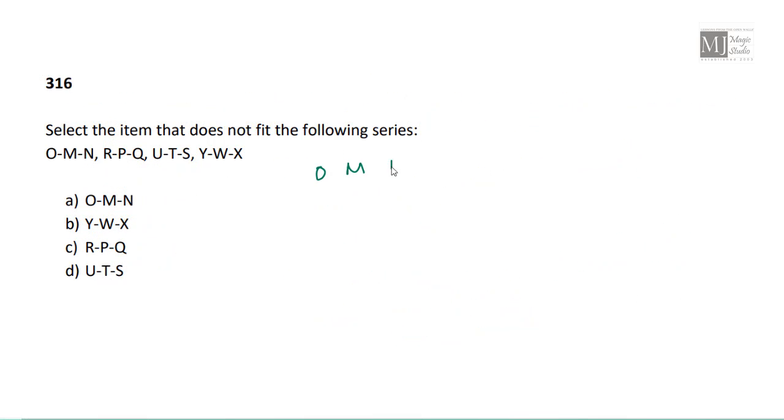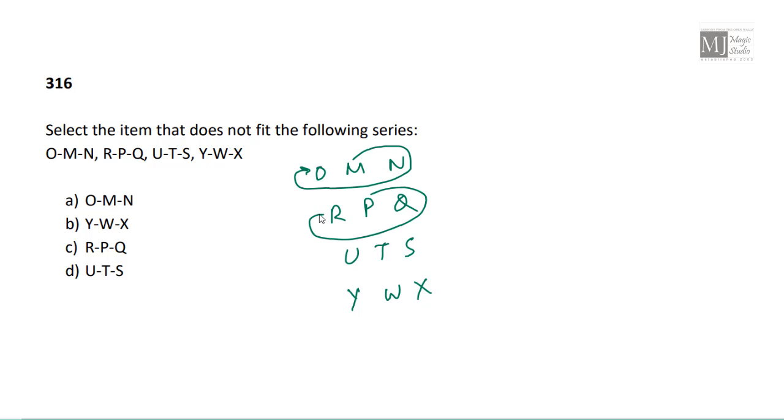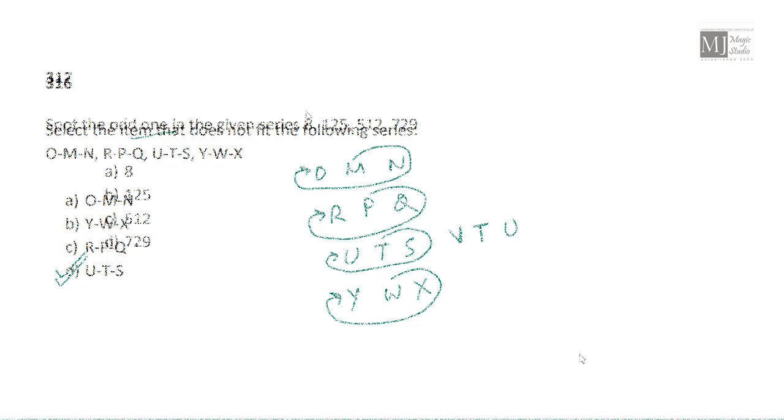Select the item that does not fit the following series. We have OMN, RPQ, UTS, and YWX. So when I'm reading this, can I read this like this? MNO, PQR, WXY. So it should be TUV. If it starts with T, it should be U and it should be V, but that's not matching in UTS. So the item that does not fit in is UTS.